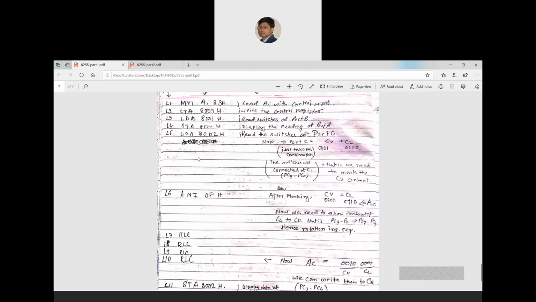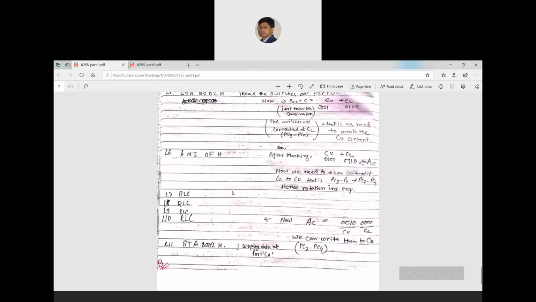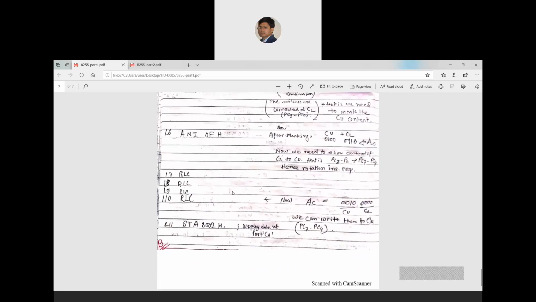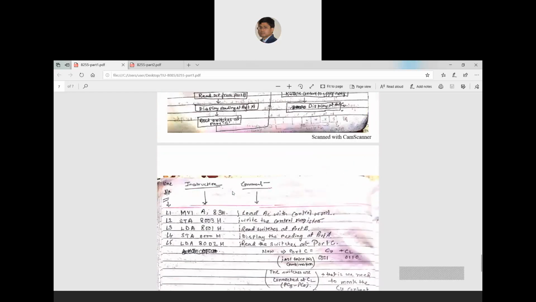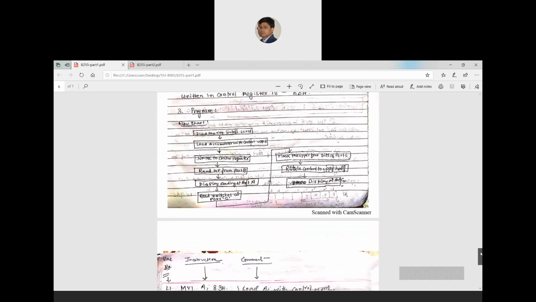What is the difference between these two instructions? The difference is the content of the accumulator, because in line 6 I have used ANI 0F, which means masking. Then I have used RLC rotation, which means I am just shifting the lower part to the upper part. Then I write to port C, which affects only the C upper part. So that is the end of this program.